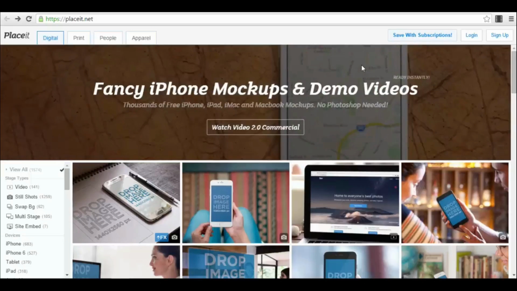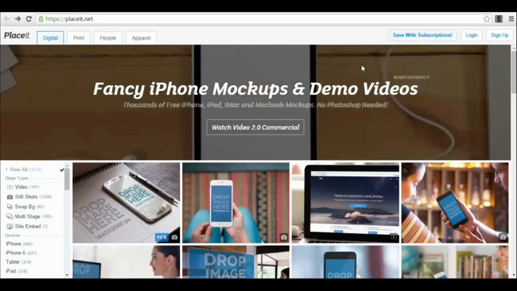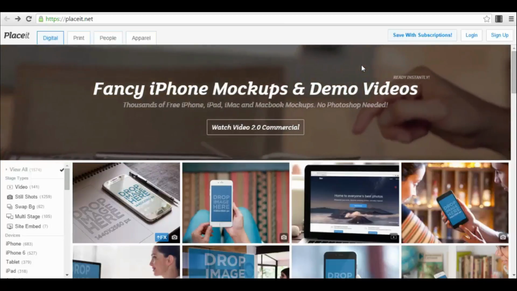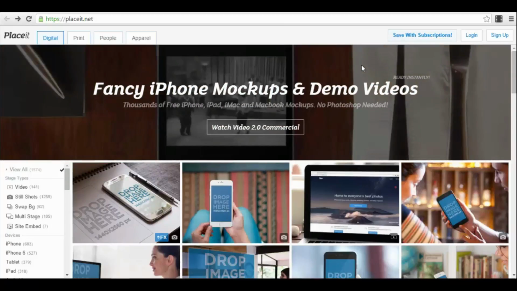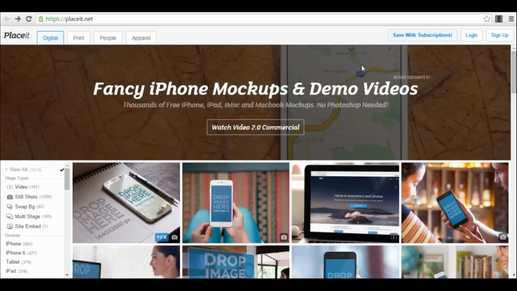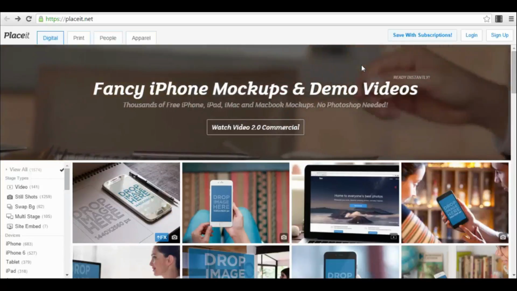They have a free plan, you can test the app, you can do different mockups, not at a very high resolution, but you can do your bootstrap work at the beginning with it. And also you have a monthly subscription, if you want to use all the features the app gives you, from up to $15 per month, and you can use all their templates, video templates, images, swap, multi-stages, and different other features like that.